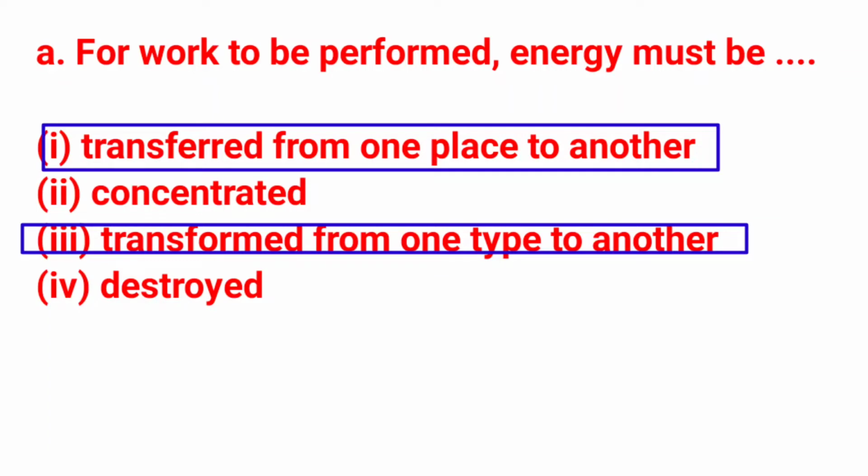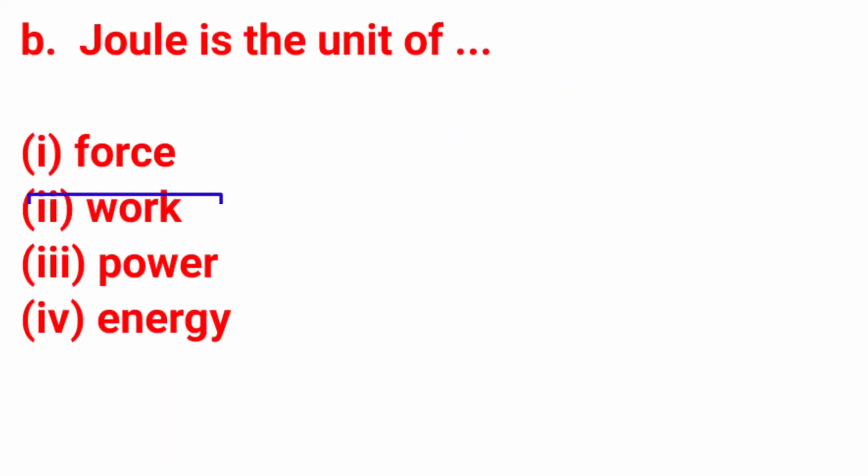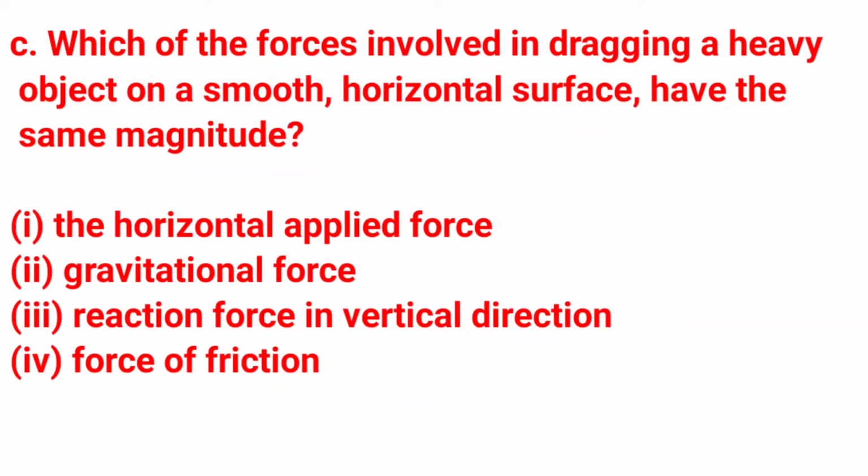Destroyed. Answer. Option number 1 and 2. B. Joule is the unit of. Option 1. Force. 2. Work. 3. Power. 4. Energy. Answer is option number 2, work, and option number 4, energy. Joule is the unit of work and energy.